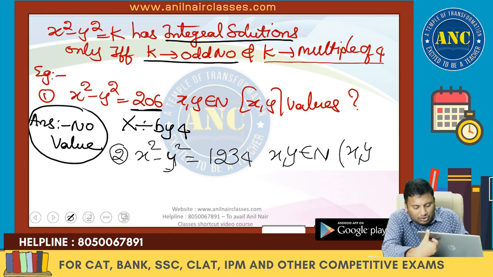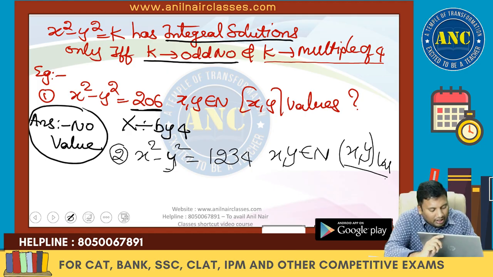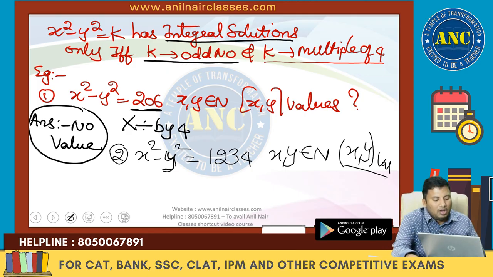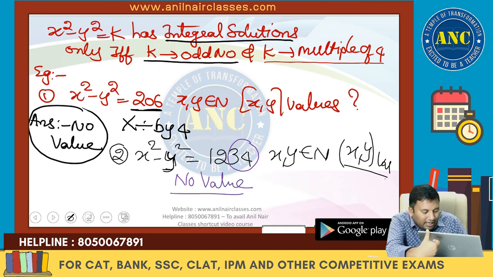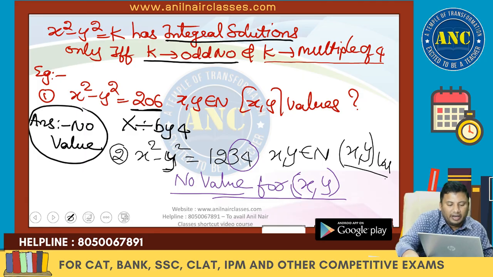How many values can x, y take? The divisibility rule of 4 is that the last two digits should be divisible by 4. 34 is not divisible by 4, so again the answer is no value for x, y. The right-hand side should be either an odd number or divisible by 4. First one, answer is 0. Second one, answer is 0.